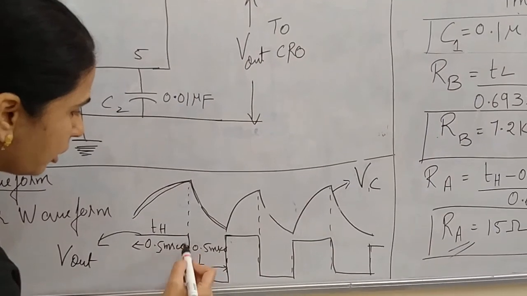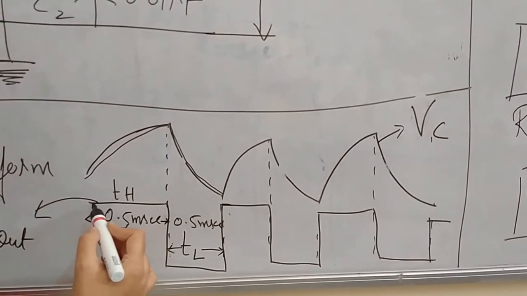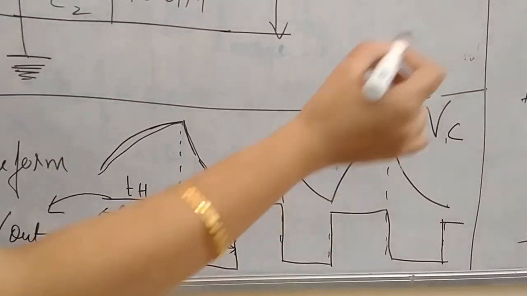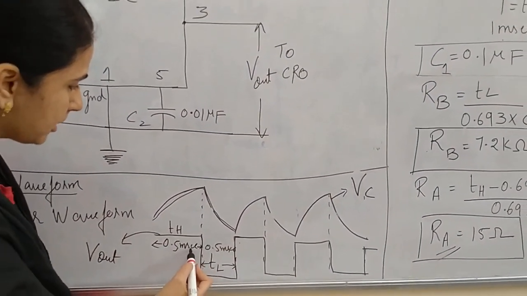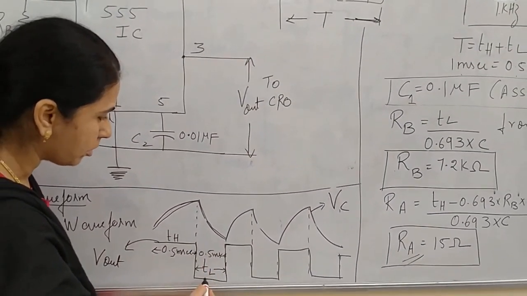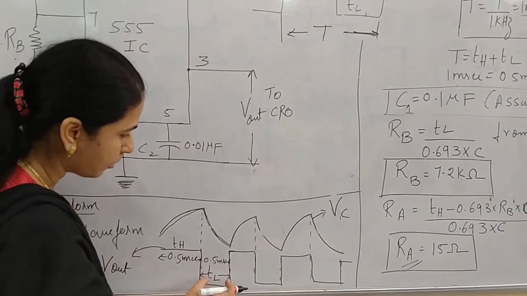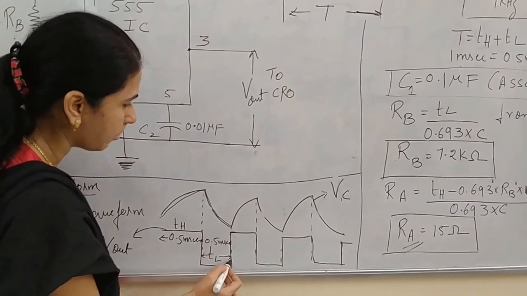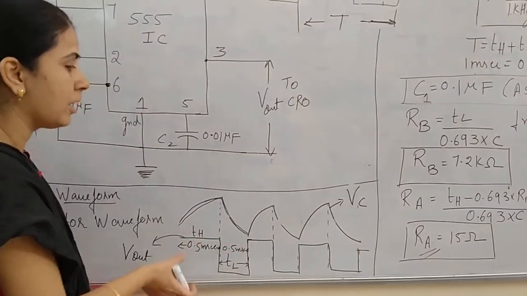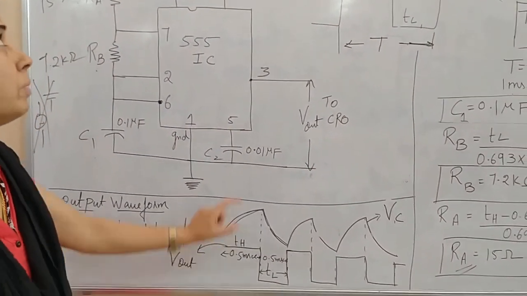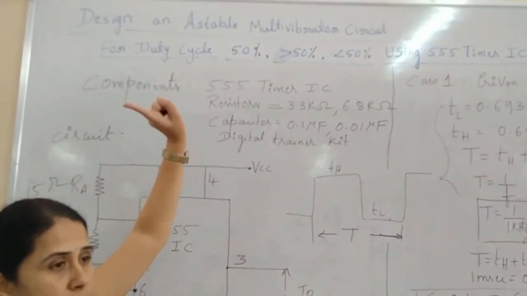You can see we do not use any triggering pulse. Without a triggering pulse, TH is 0.5 millisecond, TL is 0.5 millisecond. After 0.5 millisecond, it makes a transition to low. It stays there for another 0.5 millisecond and makes a transition to high. This keeps continuing. This type of waveform is called sustained oscillation, produced by an astable multivibrator.